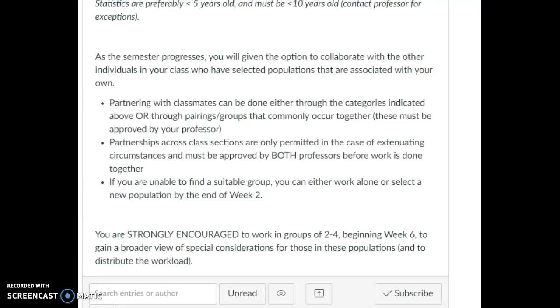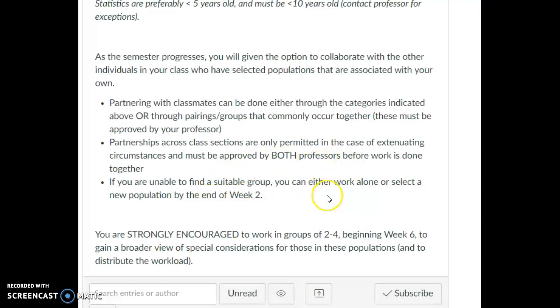If you do live quite a ways away and you truly have extenuating circumstances, this is not just convenience, but truly extenuating circumstances, where you'd like to work with a person from another section, the only way that would ever be possible is if you have both professors approve of that first. So you need to reach out to professors from both sections and get that approved. Otherwise, that is not an option.